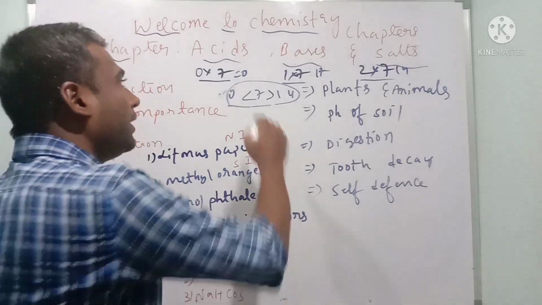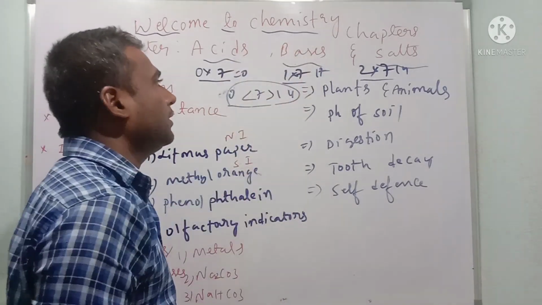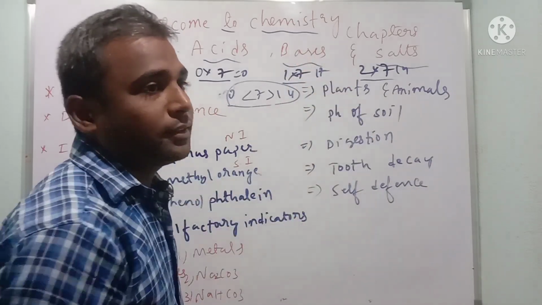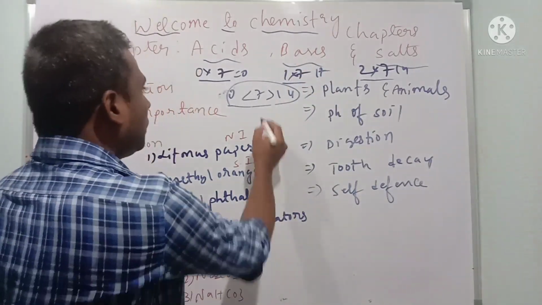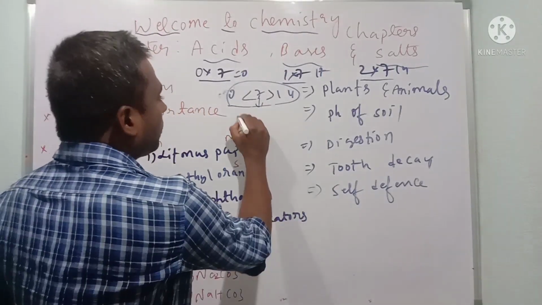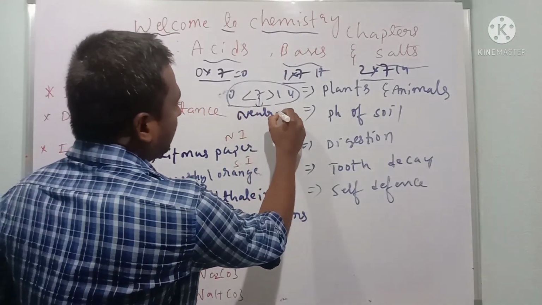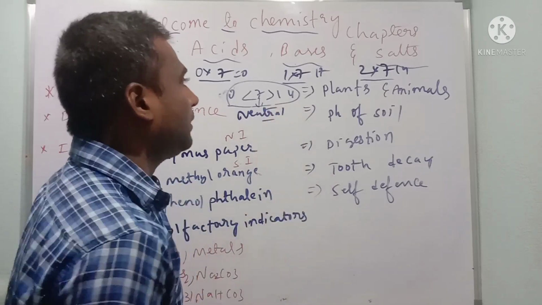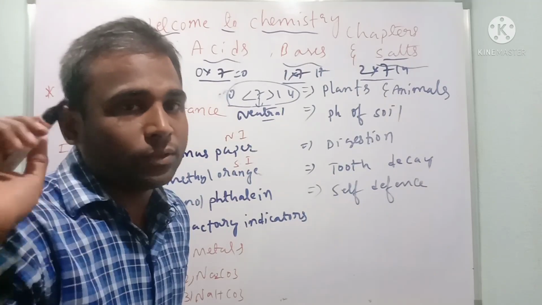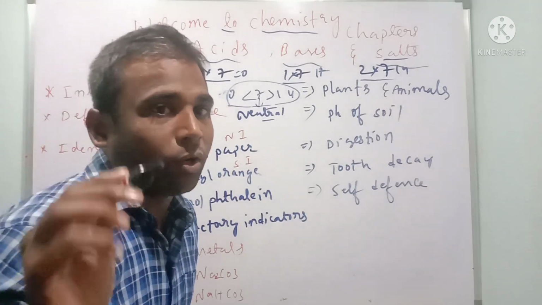Lesser than 7 means acids, greater than 7 means bases. And exactly 7 is called a neutral substance, that is nothing but salt. If pH value is equal to 7, that is called salt.